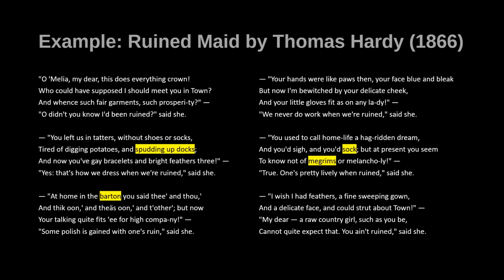So these are words that are culturally distant from us or distant from us in time, right? We know the timing of the poem is 1866. It was written in the past. So words like these we're not really familiar with. Now, if you're using a good critical edition of the poem, like in our textbook, it's easy to figure out what all of these terms are about because it's there for you in the notes. For example, here, spudding up docks means spading up weeds. Barton is a farmyard. Sock is to sigh. And again, it tells us right here, English dialect.